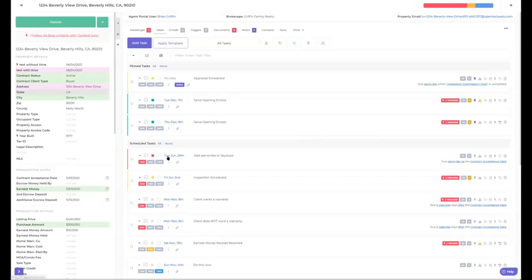Now, if you click on this button, you can change the date of it to a specific date. So if this got delayed a day, I can come in here and just hit this, choose the new day, and now it'll be updated.